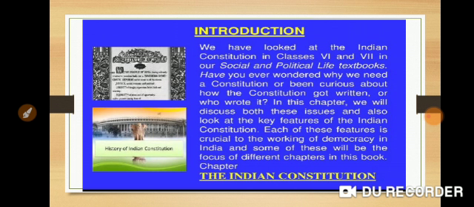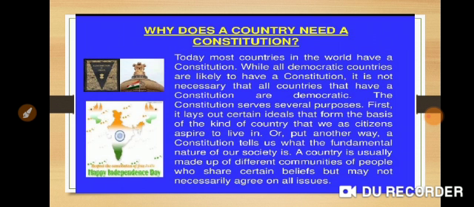The name of the chapter is Indian Constitution. Let us move ahead. Why does a country need a constitution? We study in a class. Our class has some rules and regulations, yes or no? Similarly, our country, if considered as a class, needs some rules and regulations. And those rules and regulations are written down in the constitution. As our class rules are written on a chart on the class wall, similarly the rules and regulations of the country are written down in the book called the constitution.